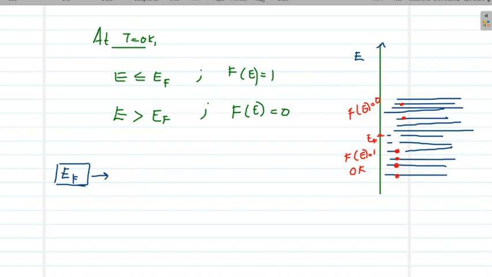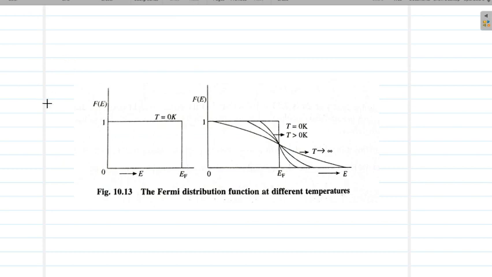So if we understand this equation graphically, we can obtain a graph like this. On the x-axis we are plotting energy, and on the y-axis we are plotting f(E). When energy increases up to energy level EF, the value of f(E) is a constant equal to 1.